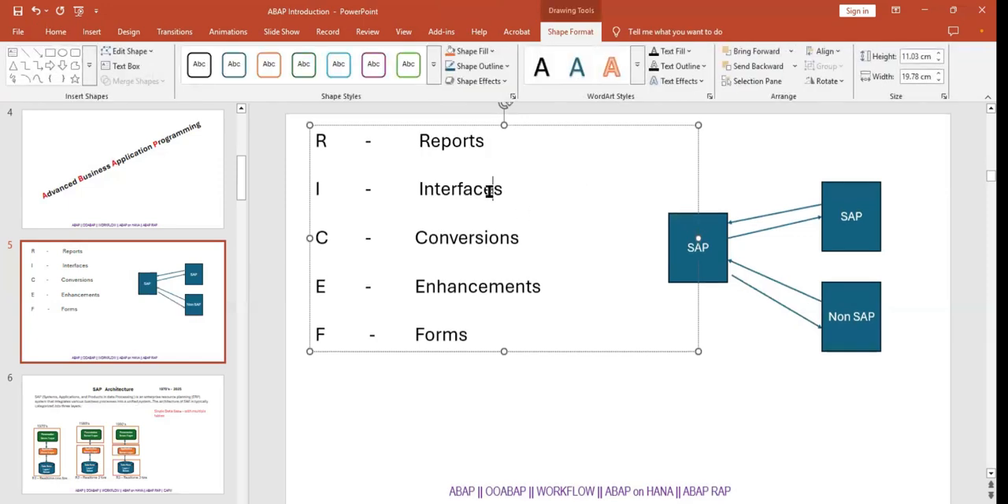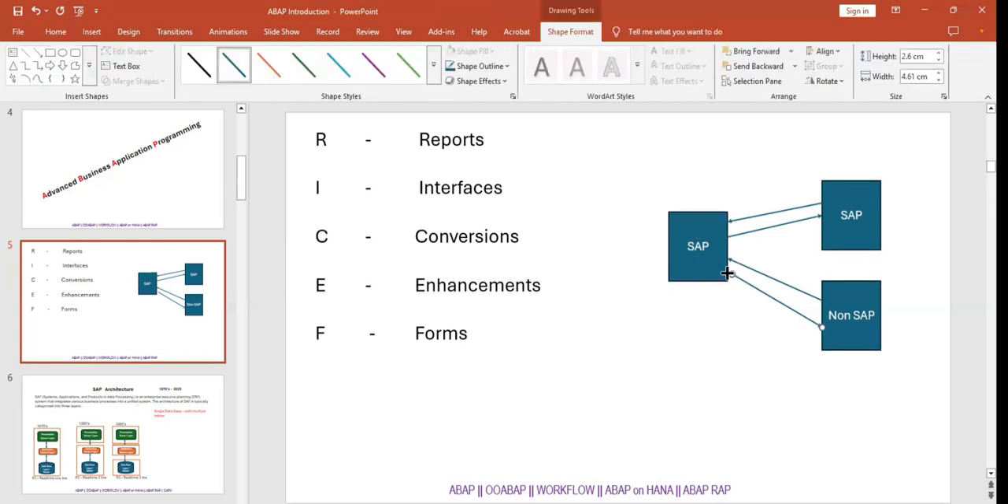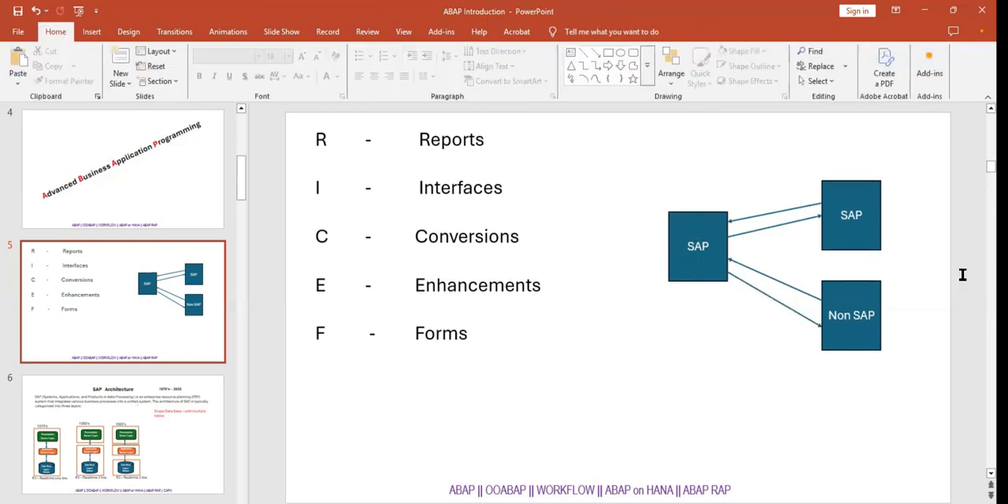In interfaces, we will see the topics later, not now. Reports we have seen, and interfaces are the same. Few of the functionalities SAP has delivered, we can use those functionalities and build the logic. This is interfaces. Is this clear?